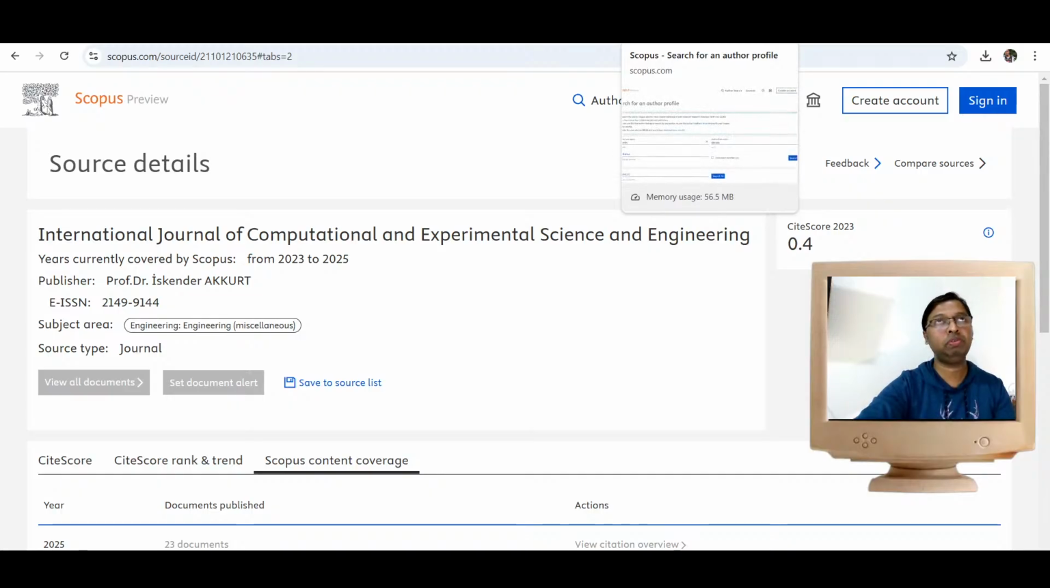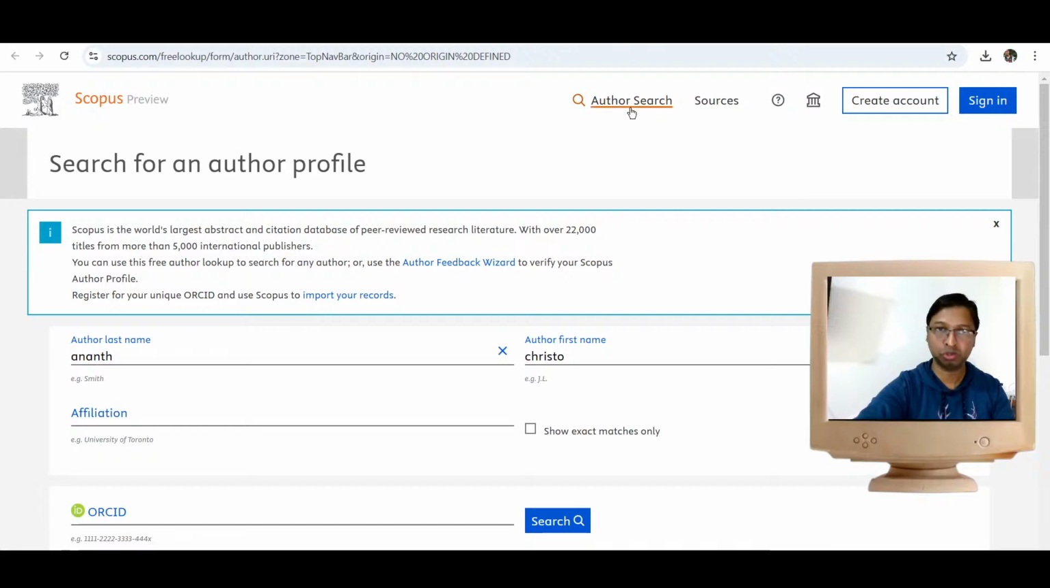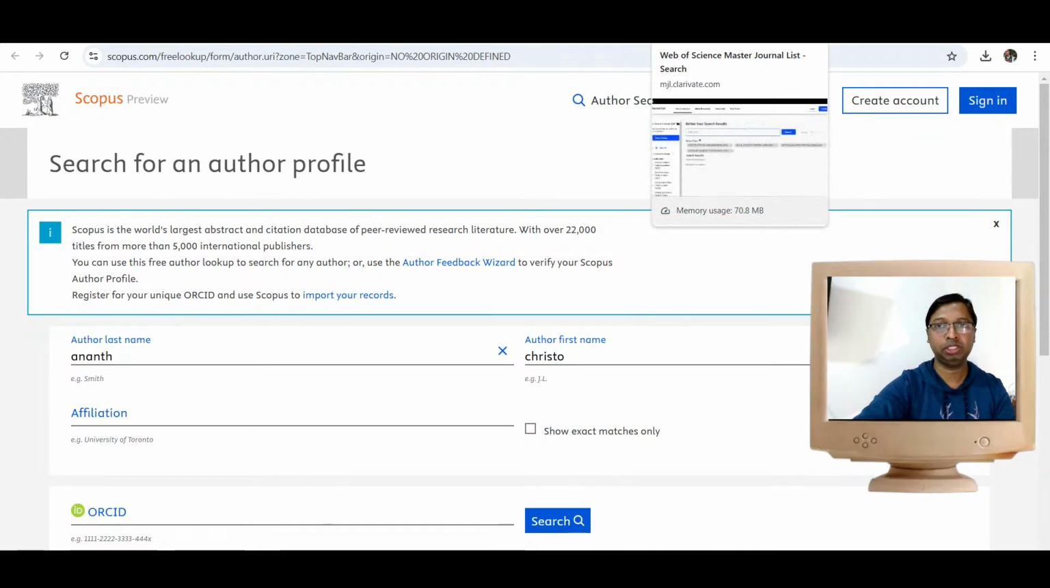If you really want to know which are the first 23 documents that got indexed, you can go to scopus.com and use the author search. You can go with any particular author who has published an article, the first name as well as the last name, and search for it. You will get the information. If it is indexed, then that particular document got indexed. This is the way you can check. You can also cross-check the first name, last name, and the affiliation published in the paper.